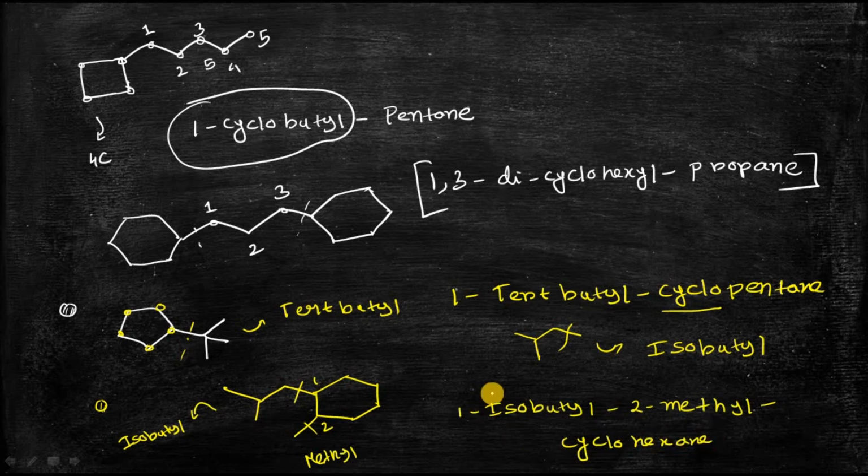Isobutyl came first because I is alphabetically previous to M. I comes alphabetically before M, so that's why the isobutyl group should be named first. Okay, and the position of this isobutyl group is 1. So 1-isobutyl, 2-methyl, cyclo because it is a cyclic alkane, and hexane because the main ring contains a total of 6 carbon atoms. Okay, now let's take another example.